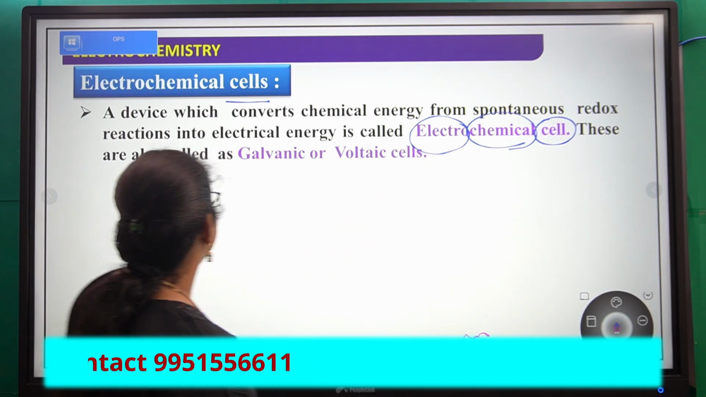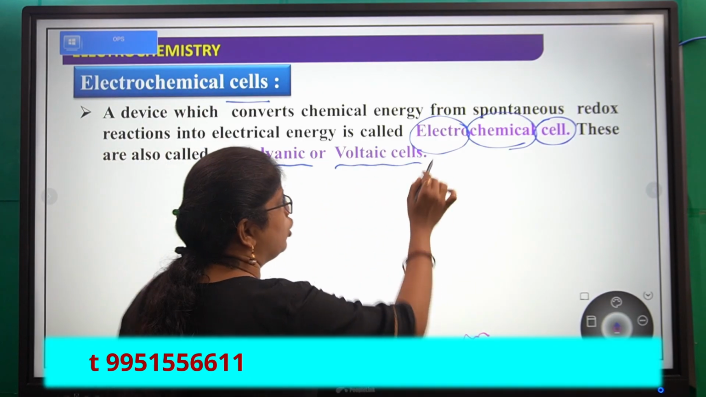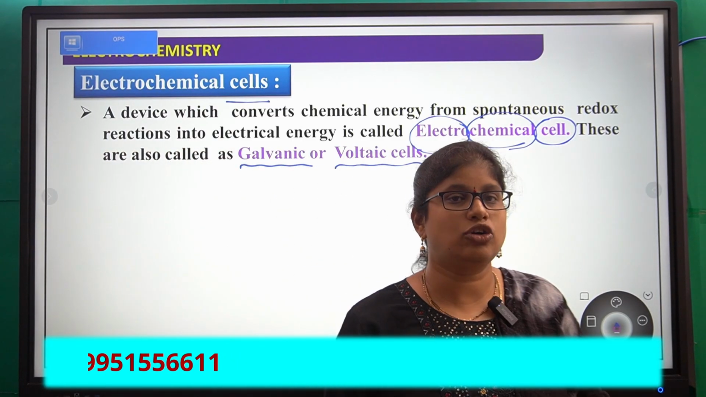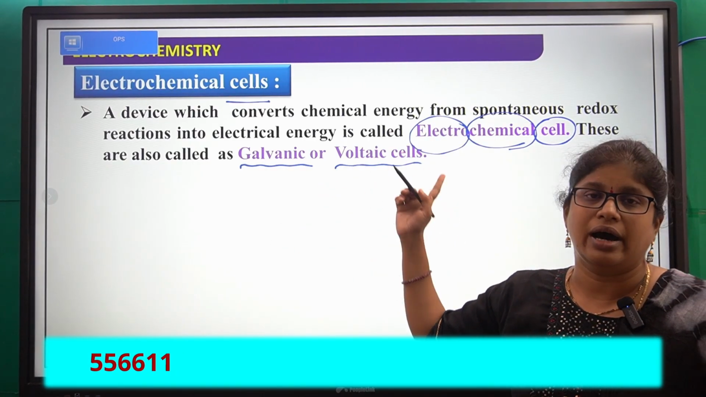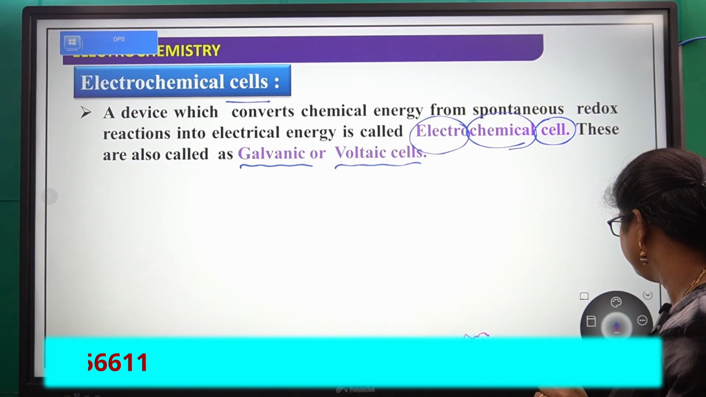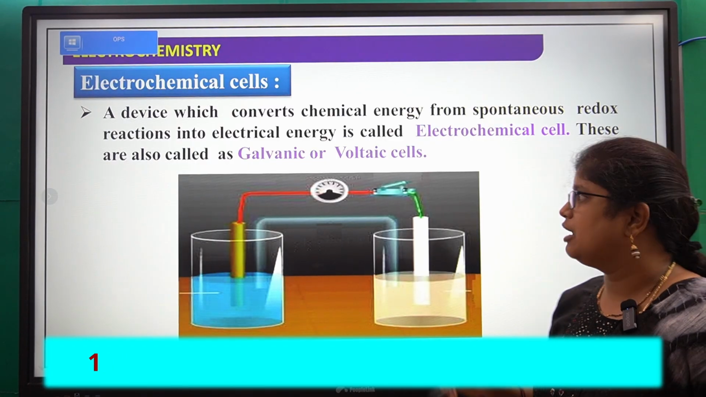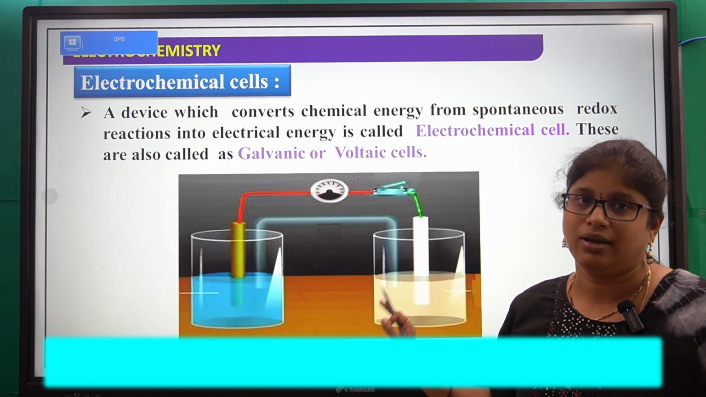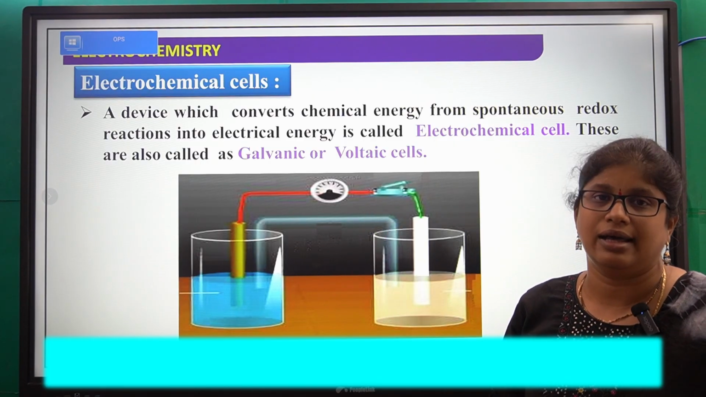Next, these electrochemical cells are also called galvanic or voltaic cells. See here, this is the galvanic cell. Generally it is called the Daniell cell. The Daniell cell is the best example of a galvanic cell.